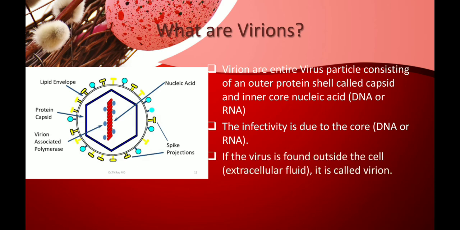So the statement says, if the virus is found outside the cell in the extracellular fluid, it is called a virion. The difference between a virus and a virion is that a virus is present inside the cell, whereas a virion is present outside the cell.